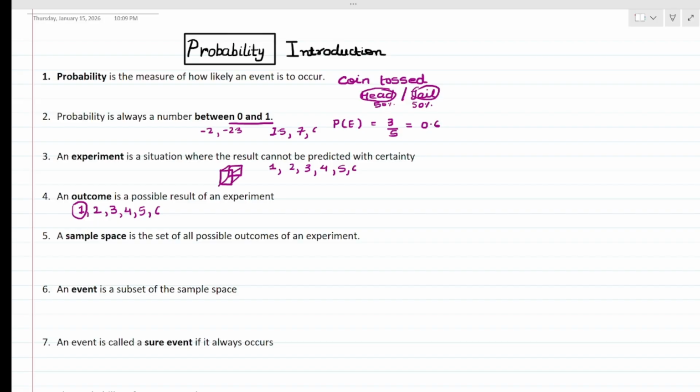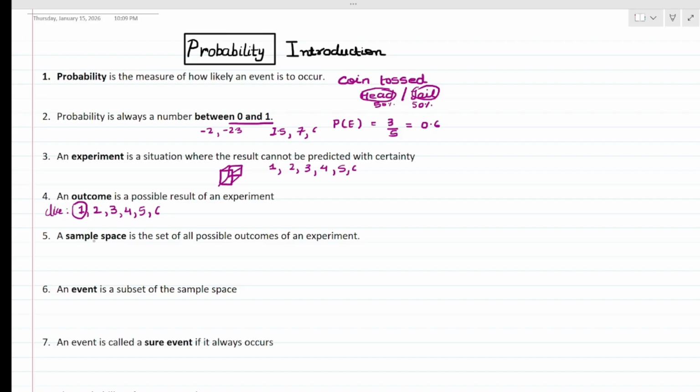Next comes, a sample space is the set of all possible outcomes of an experiment. Now, what is this sample space? The sample space is the collection of all the outcomes. Say for example, if we are talking about a dice, we have 6 total outcomes.